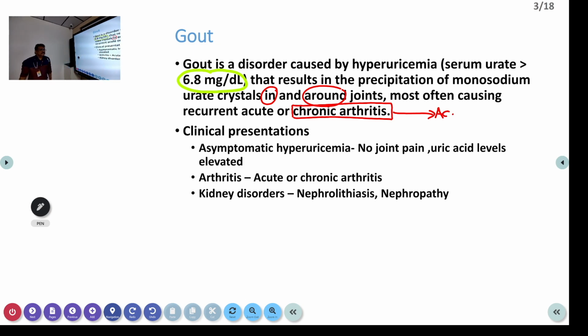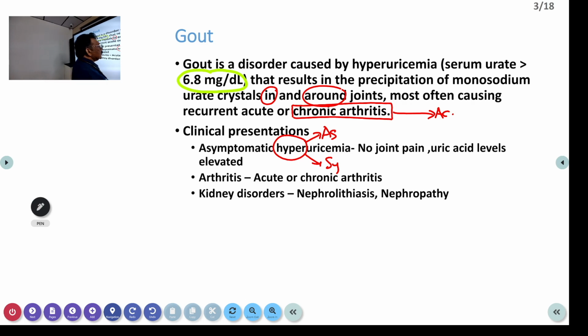Many patients who have hyperuricemia, when we are doing a health checkup, we can see many patients actually have hyperuricemia. When this hyperuricemia is there, many of them are asymptomatic, some are symptomatic. So asymptomatic numbers are more than symptomatic patients. That is very important. They may not have any features. They may not have joint pain, they may not have uric acid induced kidney disorder, but uric acid levels are high.